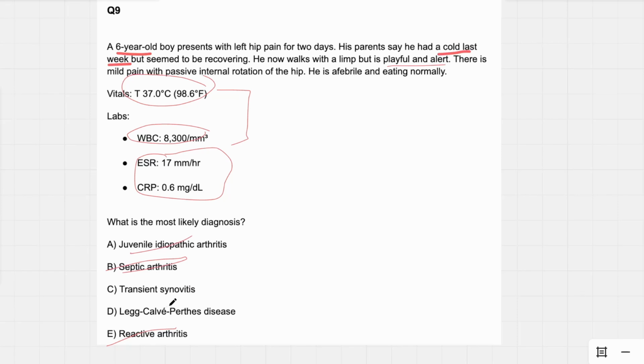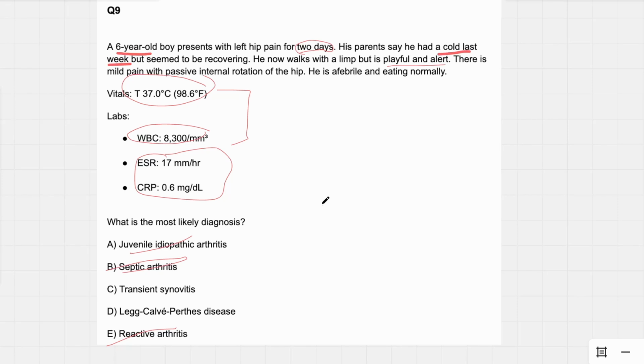Then we've got transient synovitis and Legg-Calvé-Perthes. I have no idea what transient synovitis is, so let's just skip it. Legg-Calvé-Perthes, I'm probably butchering that, LCP disease. This is an interesting one. You've probably seen this compared with SCFE, slipped capital femoral epiphysis. LCP is essentially avascular necrosis of the hip joint. And this kid's about the right age for that, so it's possible. But the fact that he's still playful, alert, just a limp, and the fact that this has been going on for 2 days is really important, the 2 days part in particular.